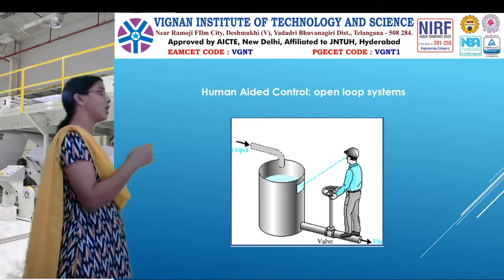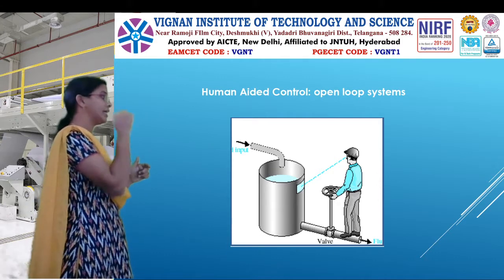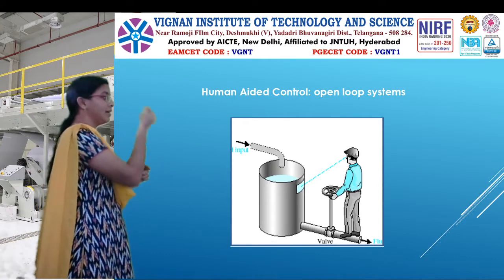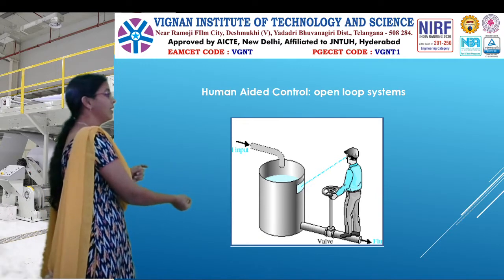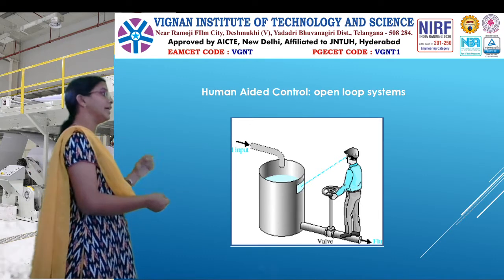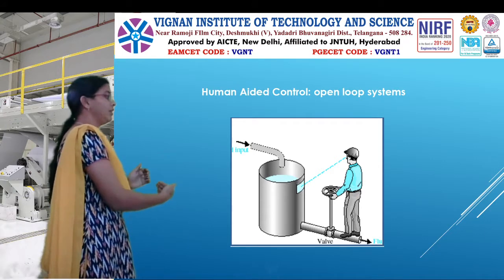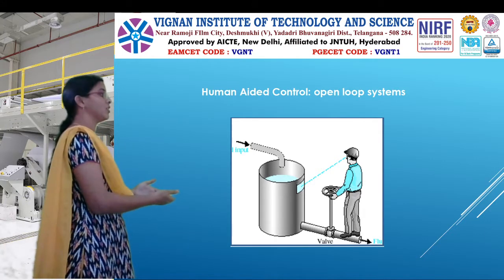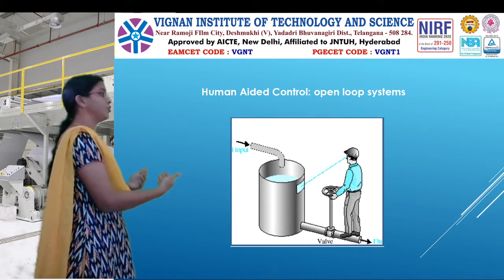First, he observes the level of the tank with his eyes. The green line indicates he is watching the present level and the desired level. Then he compares them and takes the decision. The human brain decides which operation should be performed.